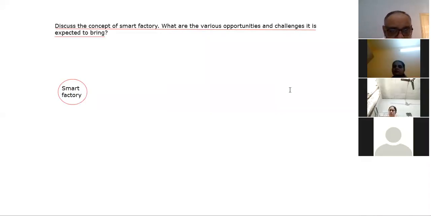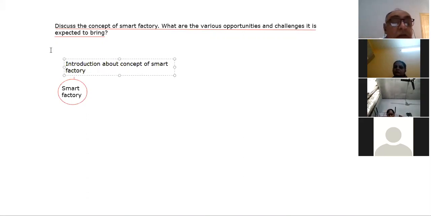So smart factory. Here we will give the introduction and meaning of smart factory. Introduction about the concept of a smart factory. Here we will give this, right?